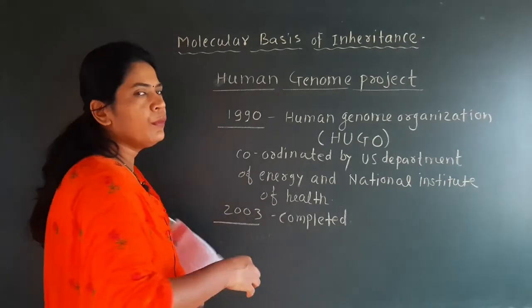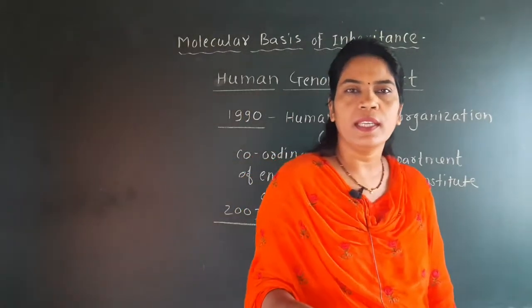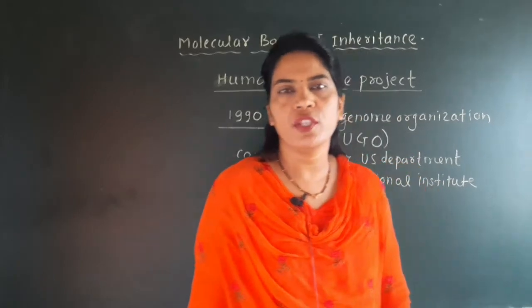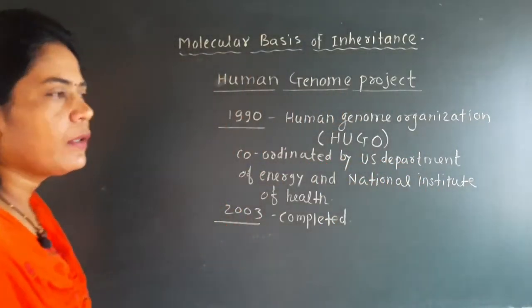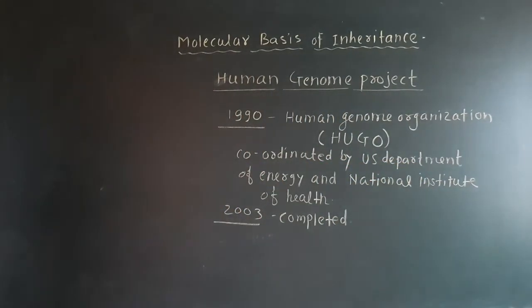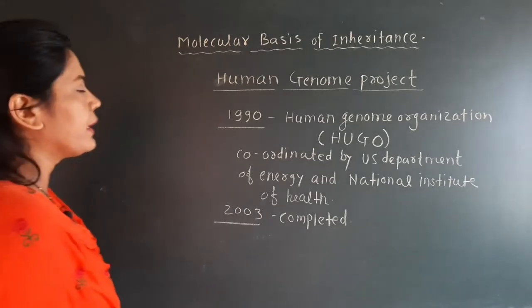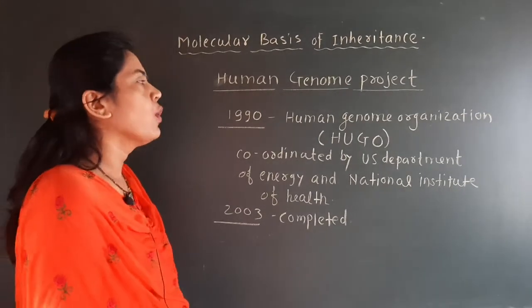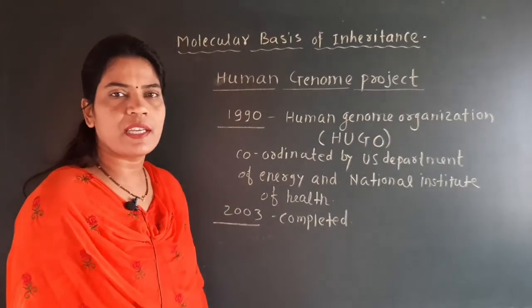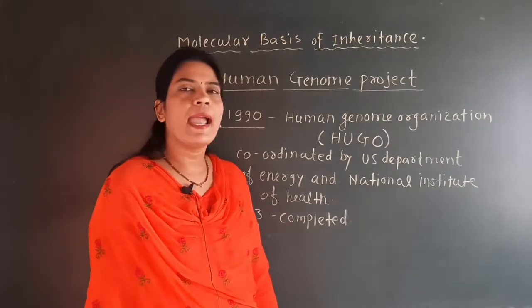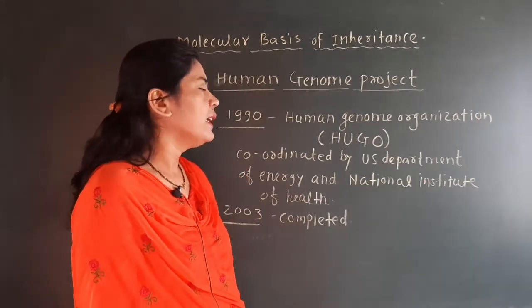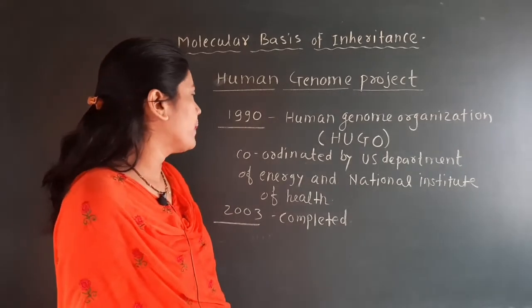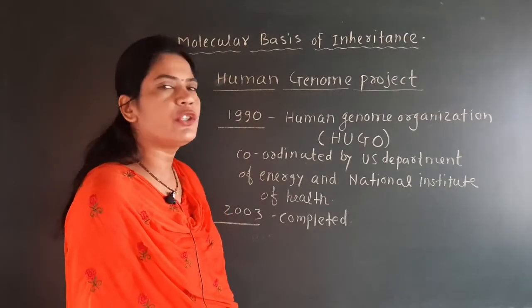Okay. Now here we have to see the objectives of the Human Genome Project. What we have discussed about the Human Genome Project: it was started in 1990, completed in 2003, under the International Administration of the Human Genome Organization, in short HUGO. It is coordinated by the US Department of Energy and the National Institute of Health.